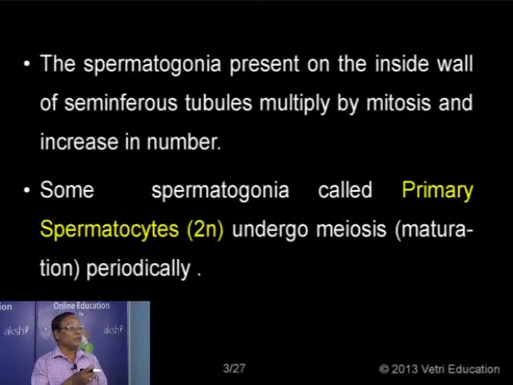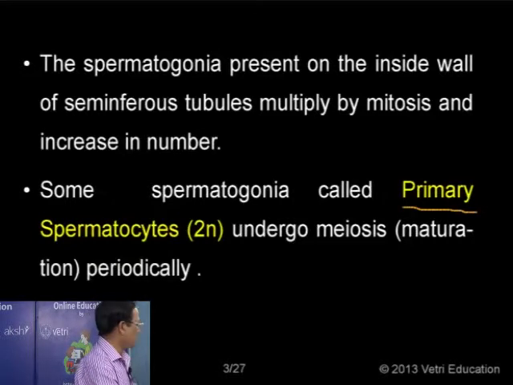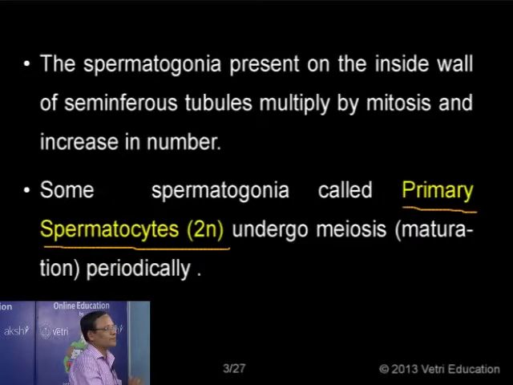Then they enter into a short growth period, and some of the spermatogonia get converted into primary spermatocytes with the same 2n number of chromosomes. So we have a diploid number of chromosomes both in spermatogonia and in primary spermatocytes.